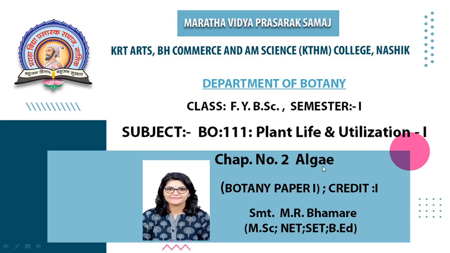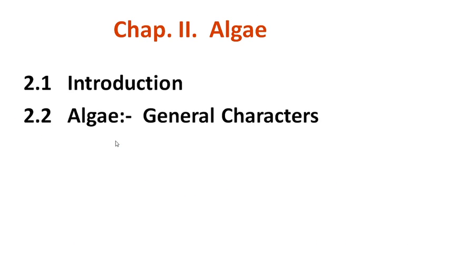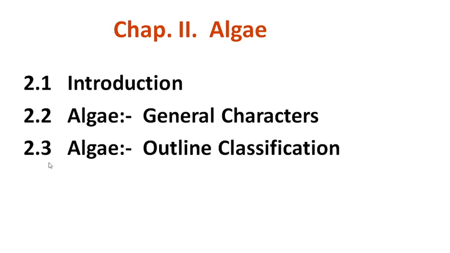The name of the chapter is algae, from the subject plant life and utilization, credit first, semester first. So, botany paper first, plant life and utilization first, and the name of the chapter is algae. In this chapter we see the introduction of algae, the general characters of algae, and the outline classification of algae according to Bold and Wynne.